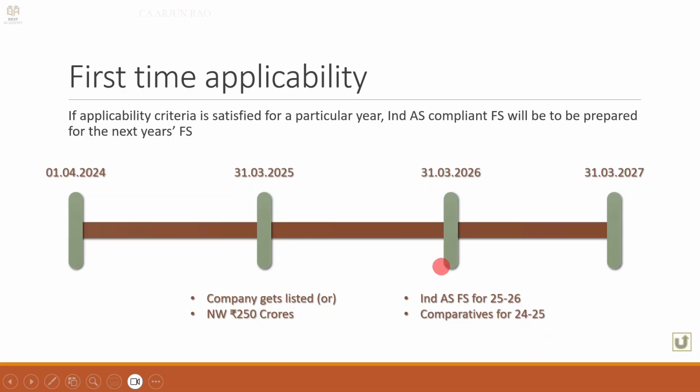When it prepares Ind AS financial statements for this year, it also needs comparatives. But this year's financial statements it would have prepared as per AS. So, in essence, the first time it gets covered under Ind AS, it will need two financial statements, one for the current year, one for the previous year, for the sake of the comparatives. When it goes to 31/3/2027, it will prepare financial statements as per Ind AS for the year, then it will have comparatives already prepared in the previous year.